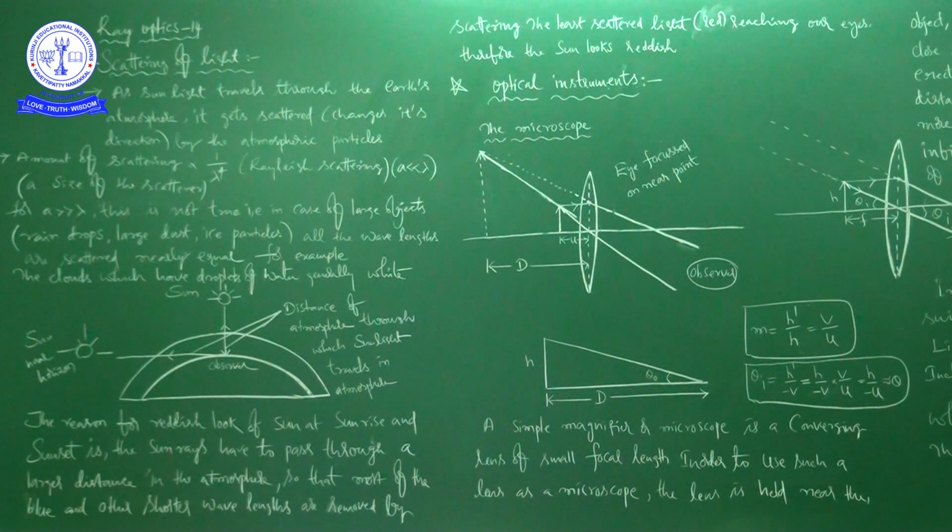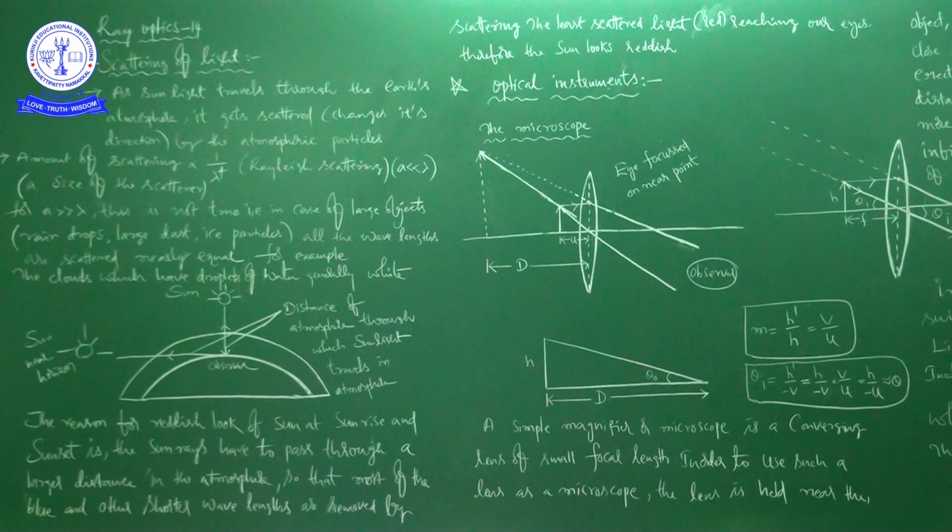In this class we are going to discuss about microscope, but only the simple microscope. In our coming class we are going to discuss the compound microscope. The difference is in achieving magnification and in some other aspects. But in this class our concentration is the simple microscope. These are the uses of optical instruments, and they utilize the properties of reflection and refraction.